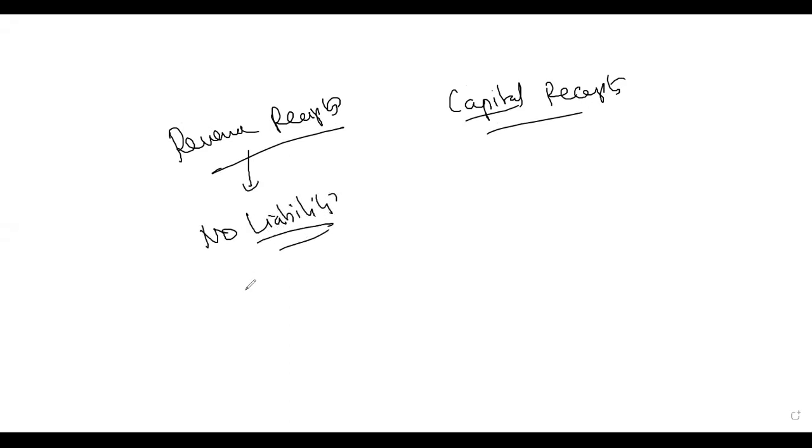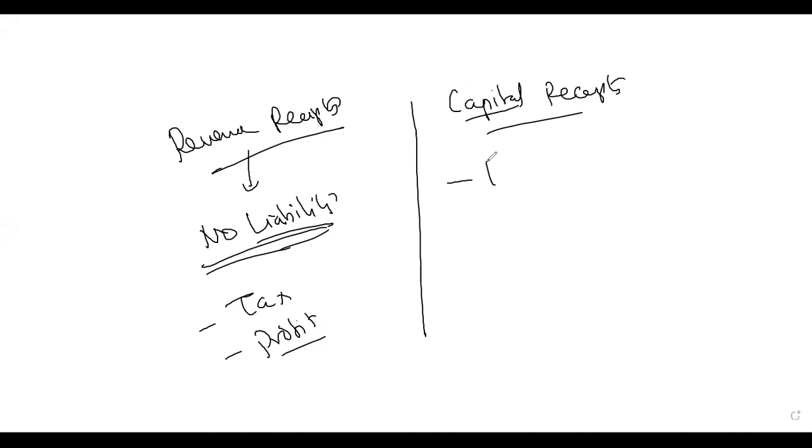Okay, so there are two types of receipts. Receipts means income for the government. One is capital receipts. Another one is revenue receipts. Revenue receipts means that income which is not creating any liability. For example, tax collection, government getting profit from the PSUs. All these are the government's own money. It is not creating any liability. Whereas capital receipts means it is a loan, which the government has to pay back. Borrowing.